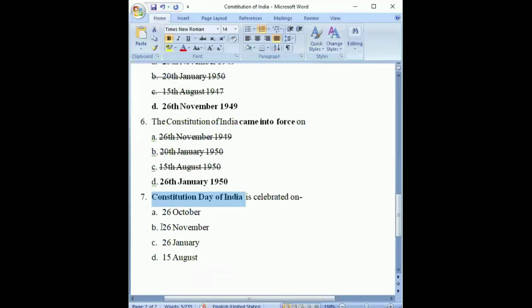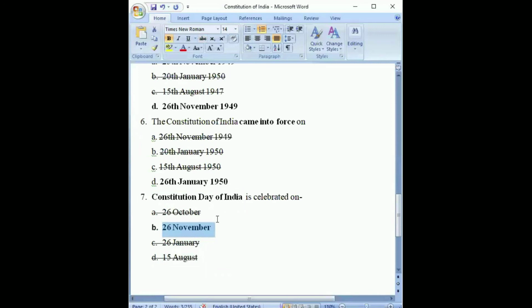It is not 26th of October. On this date, nothing happened. 26th of January is also not the correct option because we celebrate Republic Day on this date, right? 15th August is Independence Day. Then we are left with this option, 26th of November.